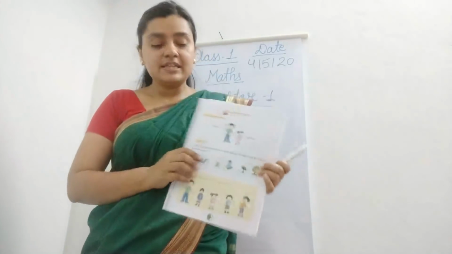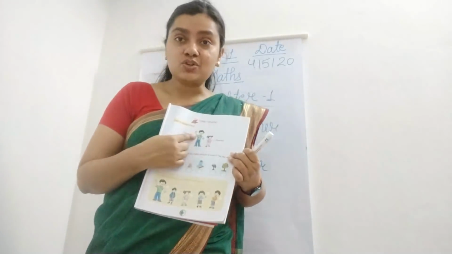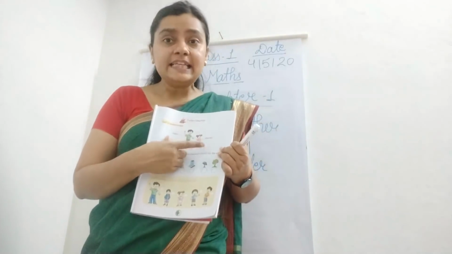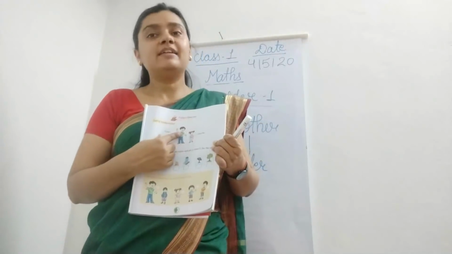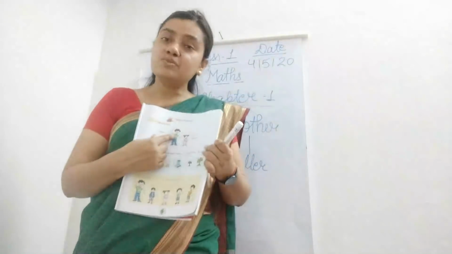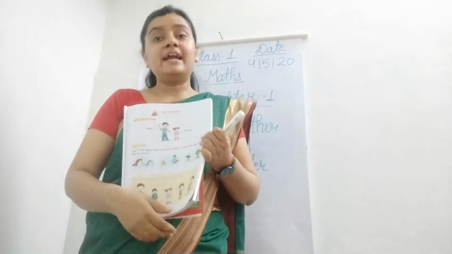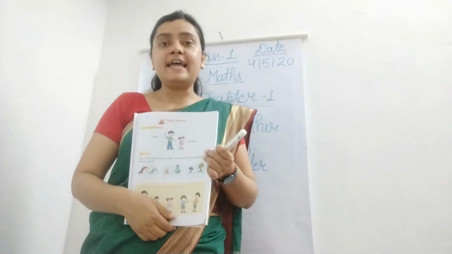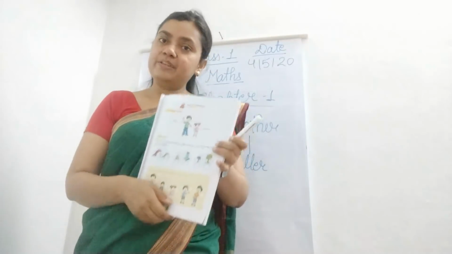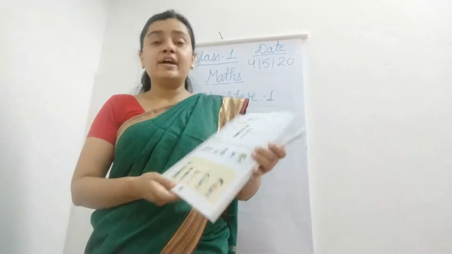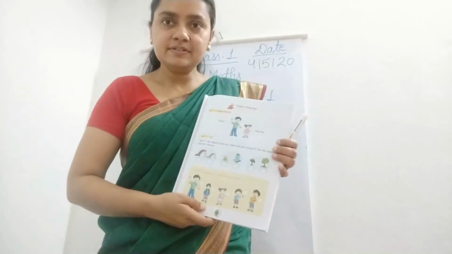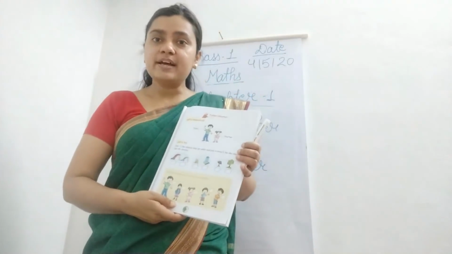This boy is taller than this girl and this girl is shorter than this boy, same as you are shorter than your mother and your mother is taller than you. Very good. So here also some exercises are there. I hope you will do that.